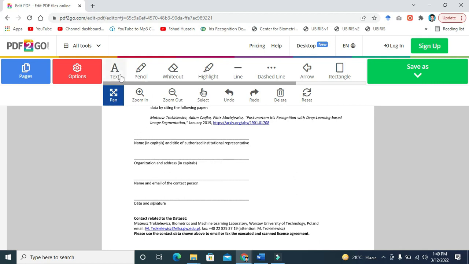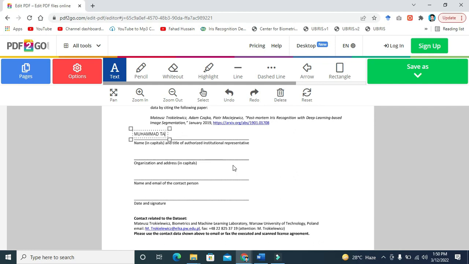So here is a text button, pencil, whiteout, highlight. There are different options or buttons you can select according to your requirements. So I am selecting text because I wanted to add some text here. So I am typing my name